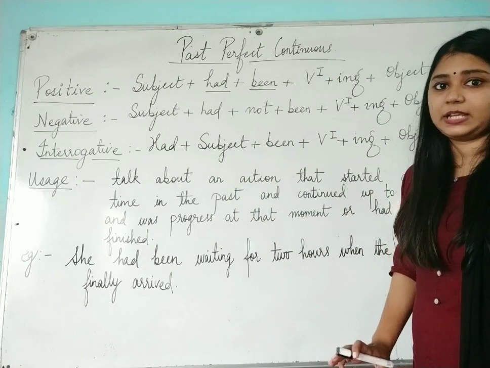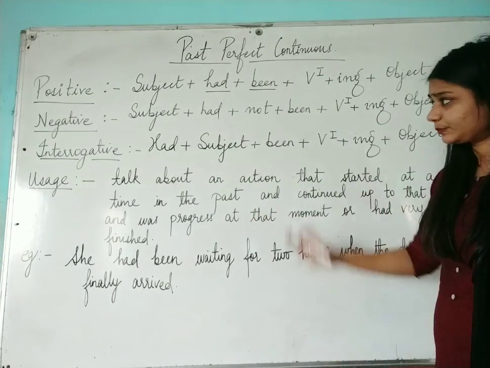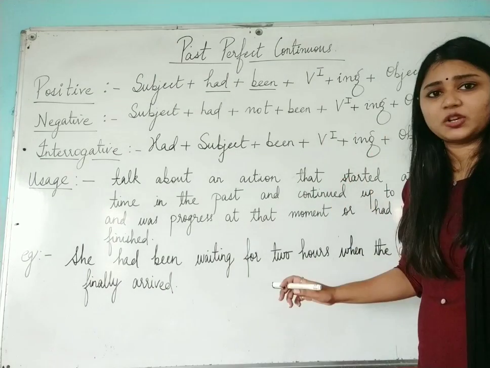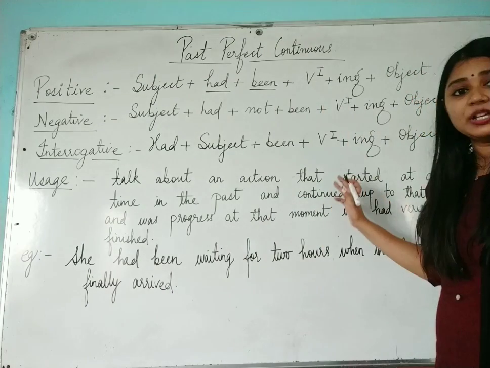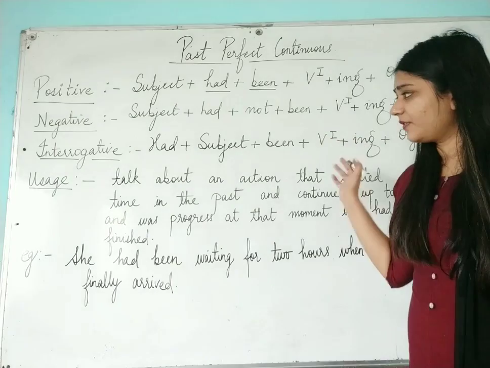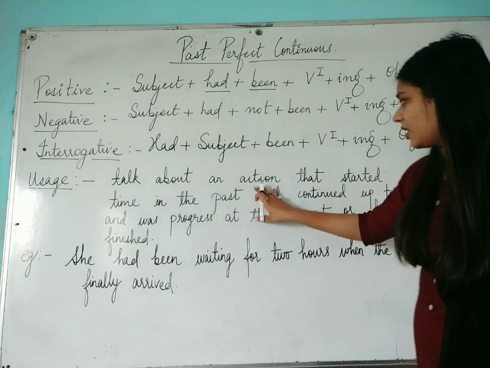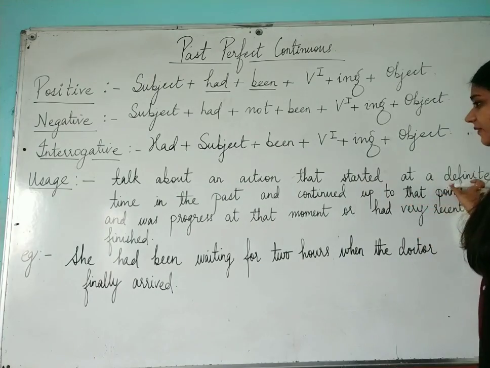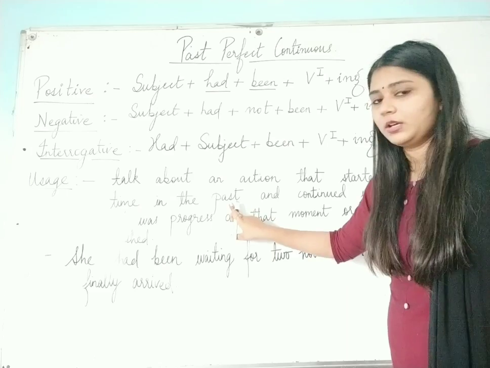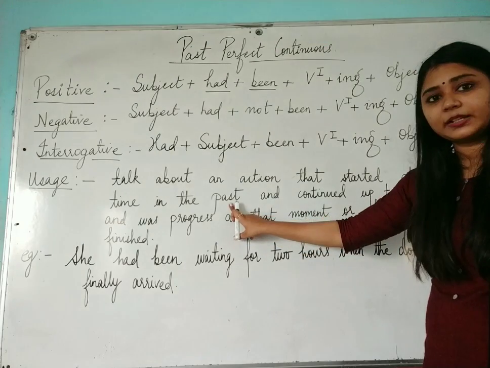Okay, I hope this is clear to everyone. Now we will talk about the usage of the past perfect continuous tense. In this tense, the usage is that we talk about an action that had started at a definite time in the past.